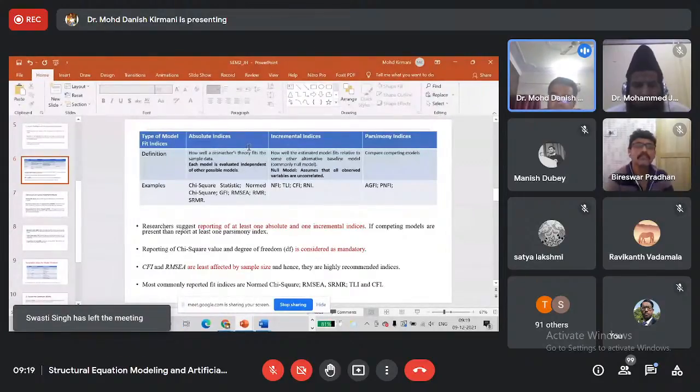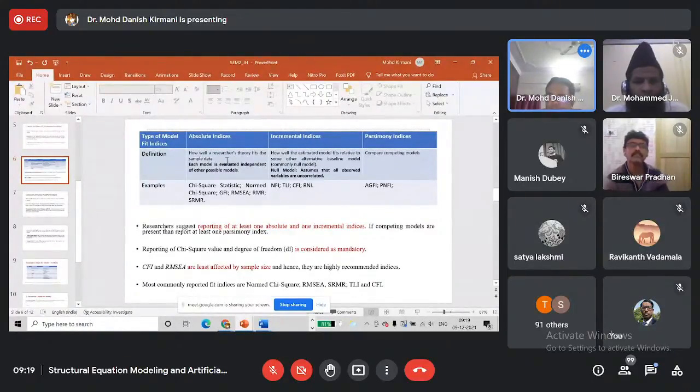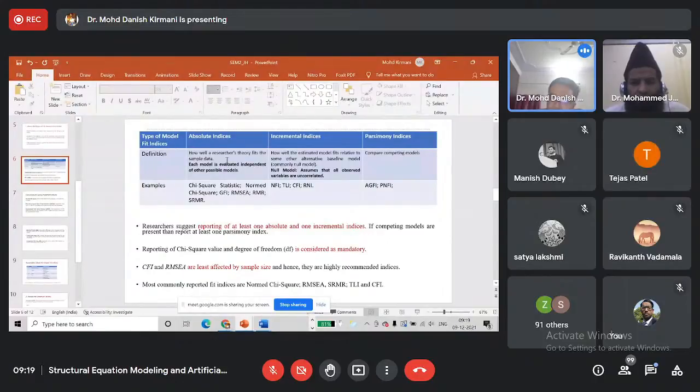What is absolute indices? It measures how well a researcher's theory fits the sample data. Again, in using absolute indices, we can compare the theoretical model with the real data, because we collect data from a sample.